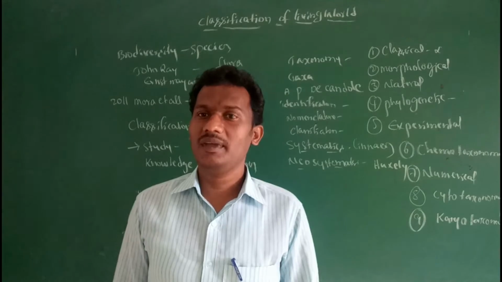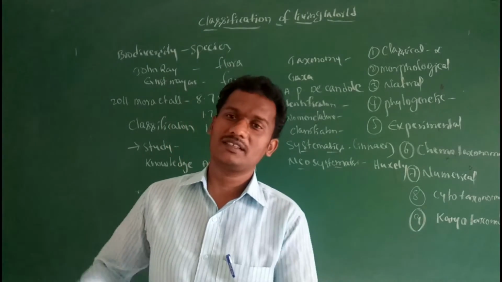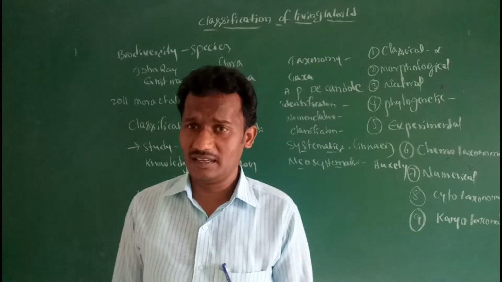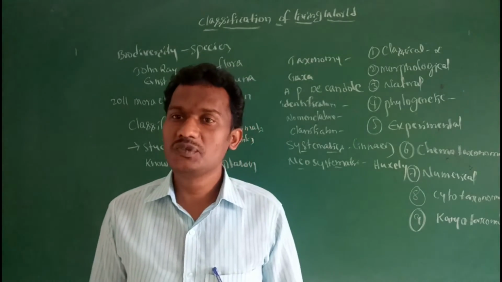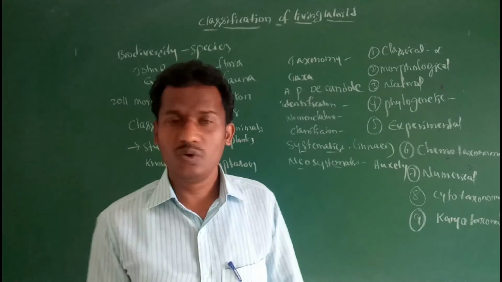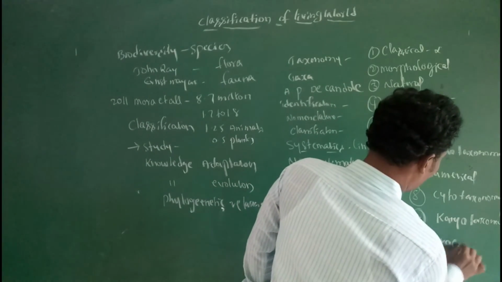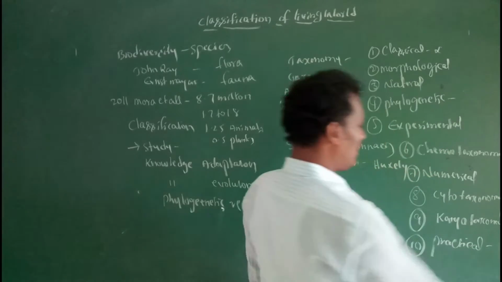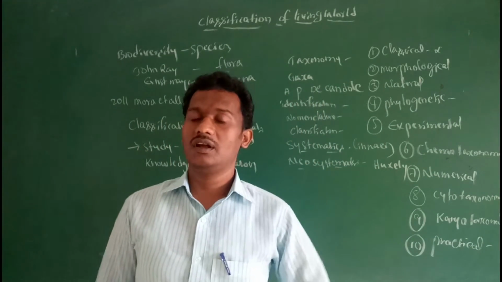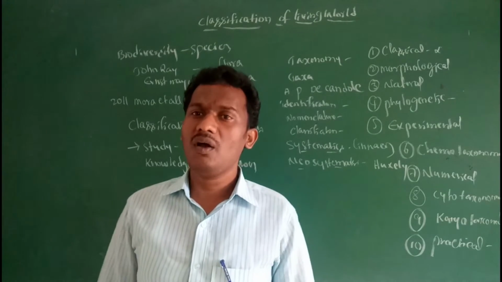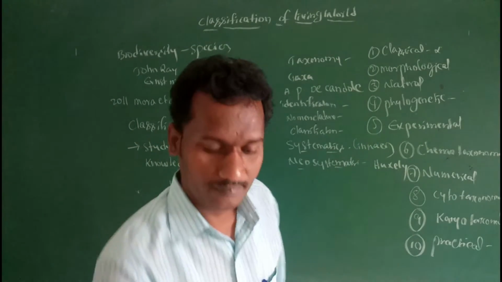Cytotaxonomy uses cytological characters, cytoplasmic characters, the number of cell organelles, the nucleus, etc., but karyotaxonomy is based on the characteristic features of the nucleus and chromosomes. Then practical taxonomy, based on a practical approach, nothing but the uses of organisms. So these are the branches of taxonomy.